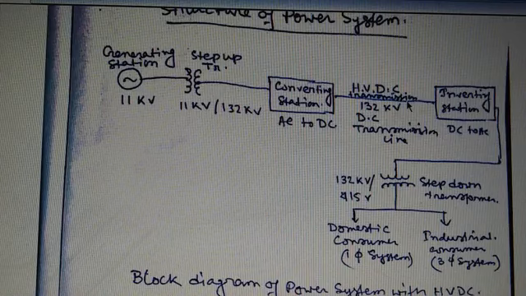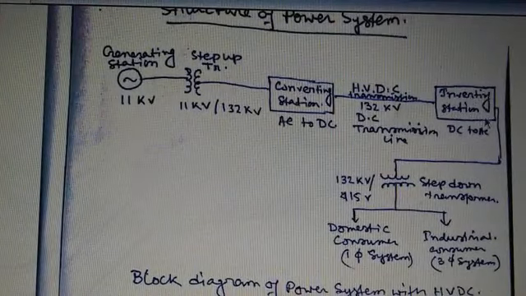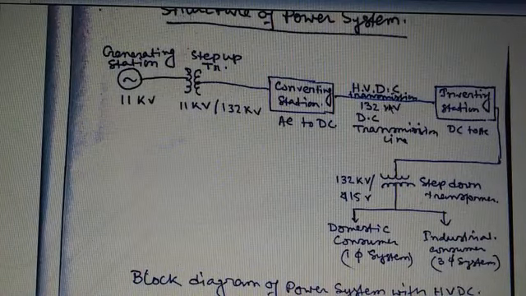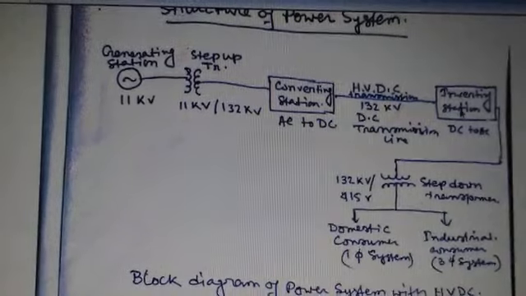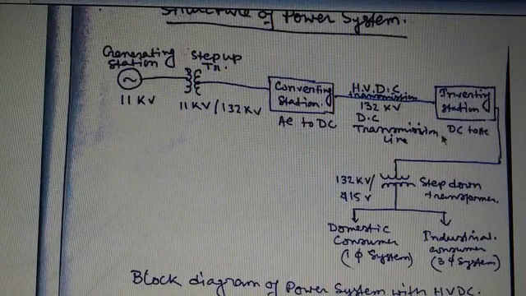Now this portion is called the inverting substation, because our supply system is AC. If we design the transmission line in DC, then definitely after transmission we have to convert the DC into AC inside the substation, which is called the inverting substation, where the 11 kV DC is converted into 11 kV AC.